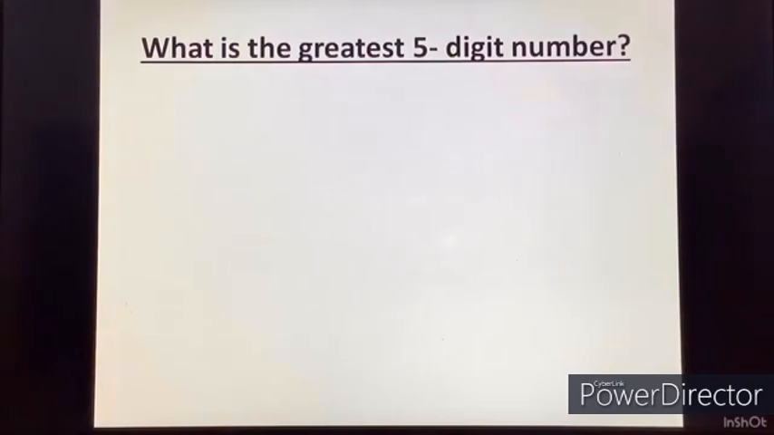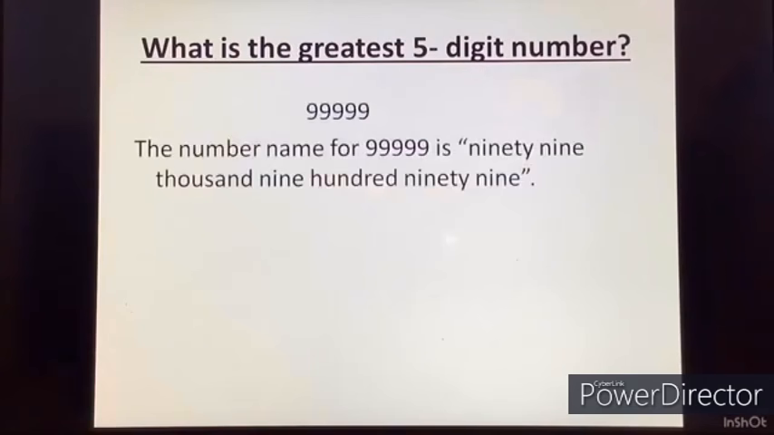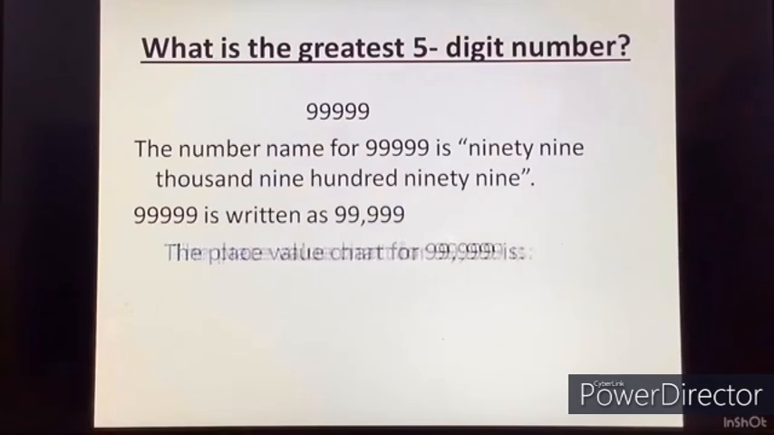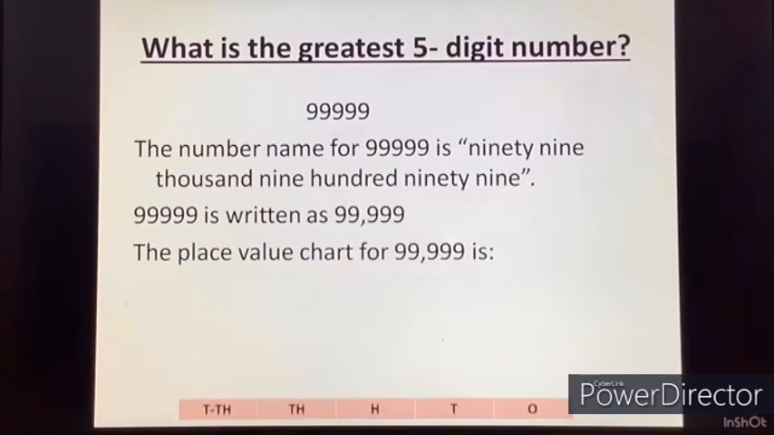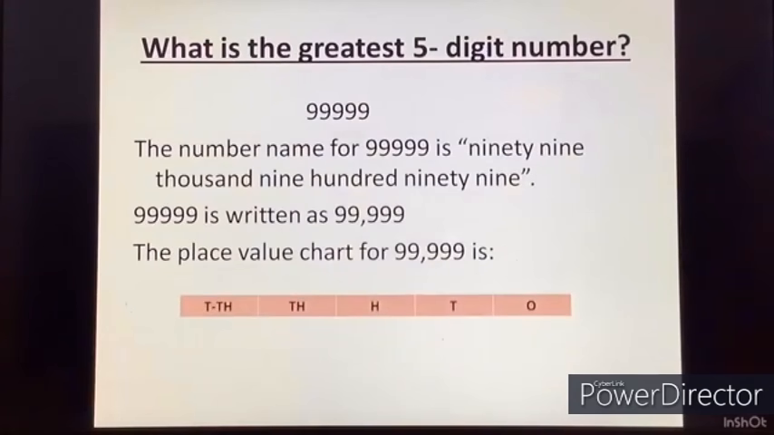Now what is the greatest 5-digit number? For this we will have 5 nines. The number name for this is 99,999, and it is written as 99,999. The place value chart for this is ones, tens, hundreds, thousands and 10,000s. Here all places will be occupied by 9. Have a look.